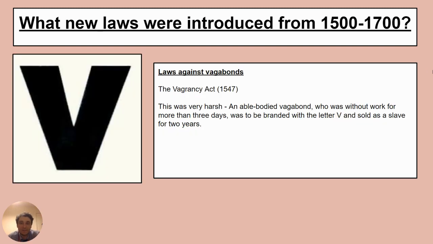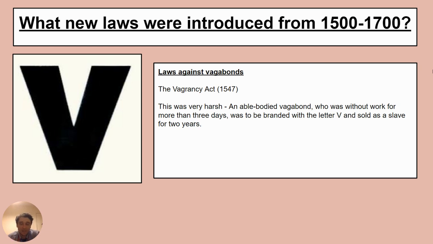So laws had to be brought in to try to remove them from towns. We're going to look at these now. The first one we see is the Vagrancy Act of 1547. And this law is brought in and it's incredibly harsh. And it basically says an able-bodied vagabond who was without work for more than 3 days was to be branded with the letter V and then sold as a slave for 2 years.